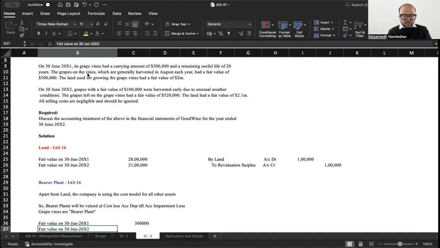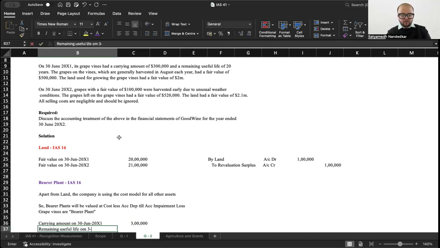Let's see, fair value on 30th of June 2001. Not fair value, sorry, my bad. Carrying amount on 30th of June 2001 and a remaining useful life of 20 years.